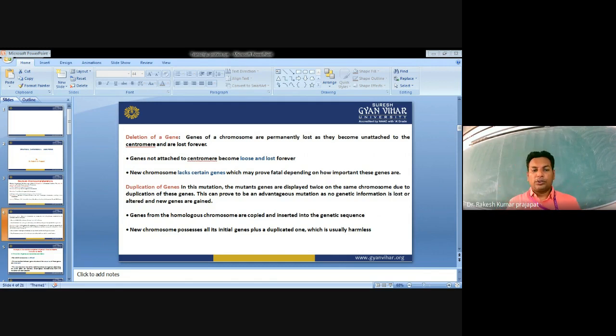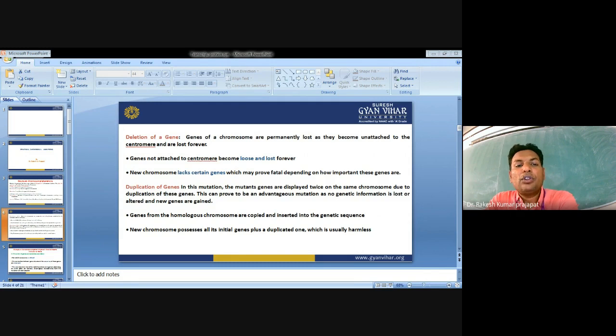Deficiency has an effect on inheritance. In the presence of a deficiency, a recessive allele behaves like a dominant allele, and this phenomenon is known as pseudodominance. Pseudodominance means deficiency has an effect on the inheritance pattern.